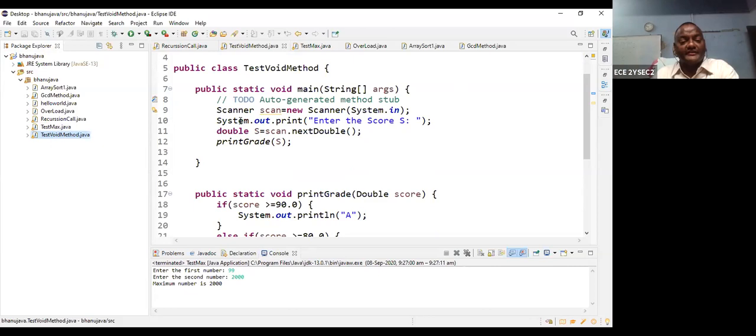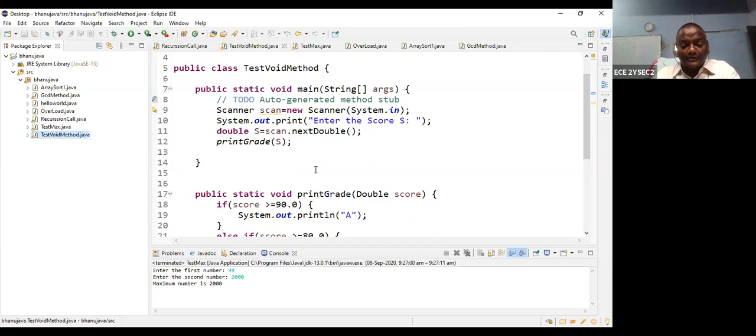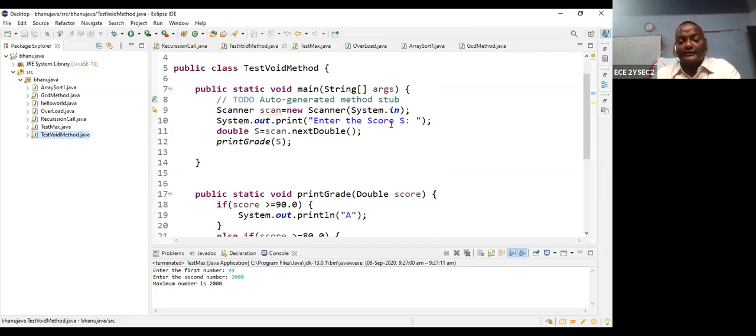So let us first use the scanner. Scanner scan is equal to new Scanner(System.in), so you can input. Now this program does grading. It will give the grading. First you ask: enter the score. To access the input value, double s is equal to scan.nextDouble. In the previous example we used scan.nextInt, but here I am accepting a double value.